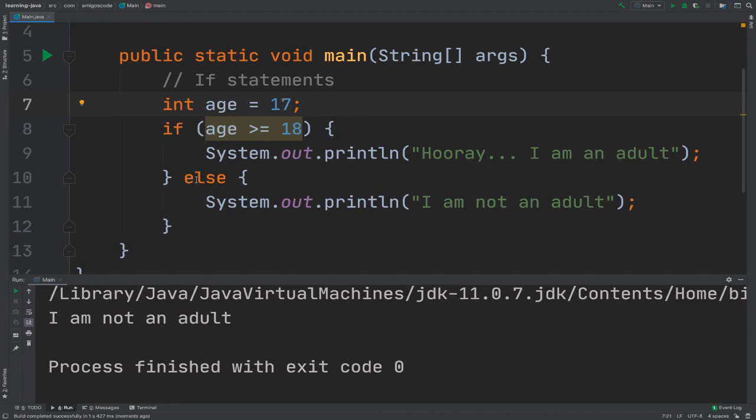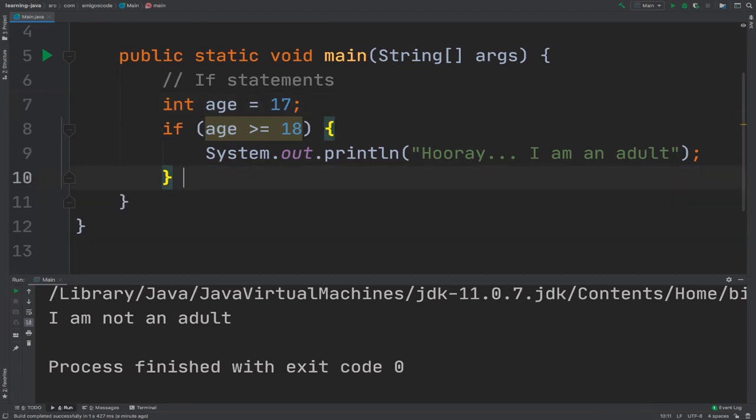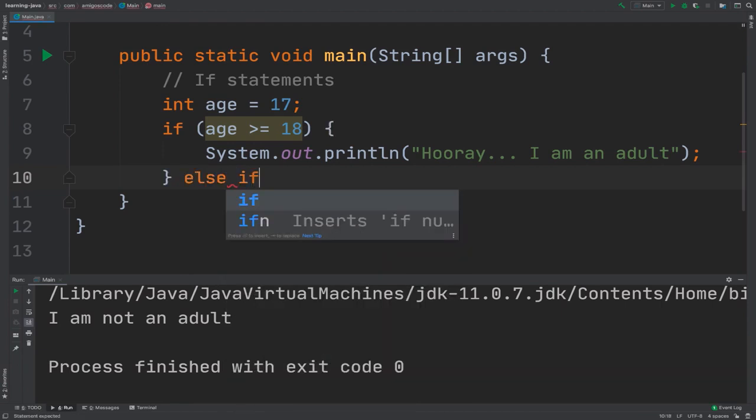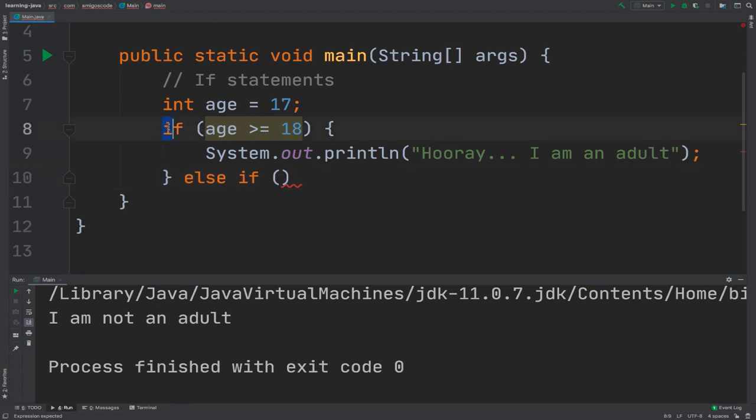We could also combine these. So let's say that I want to, so I'm going to grab this line for now. I'm going to say else and then if. So now I'm actually having a second Boolean expression, right? So if age is bigger or equal to 18, do this. And then I'm having a second if.